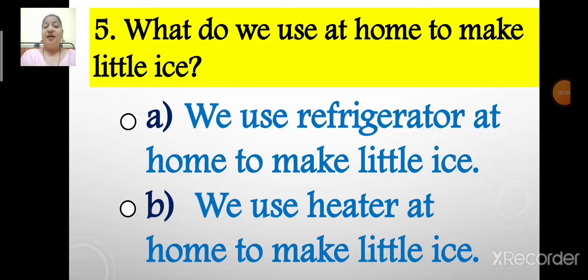Yes, you are right. Option A is the correct answer. Option A, we use refrigerator at home to make little ice, is the correct answer. So children, let us select option A. Okay. What do we use at home to make little ice? The correct answer is option A. We use refrigerator at home to make little ice.